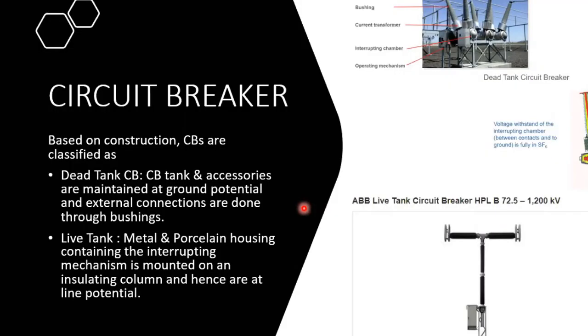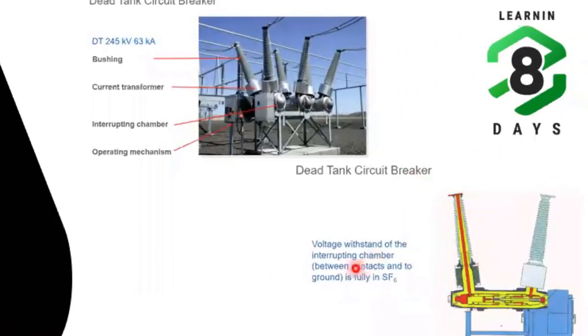You know the purpose of the circuit breaker. The circuit breaker is used for breaking or making currents under normal operating conditions like load conditions as well as fault conditions. Under fault conditions, it has to break as well as make, it has to make in case auto reclosing is available. Based on construction, we can classify circuit breakers as dead tank circuit breaker and live tank circuit breaker. For the dead tank circuit breaker, you can see this figure, maybe I can zoom it.